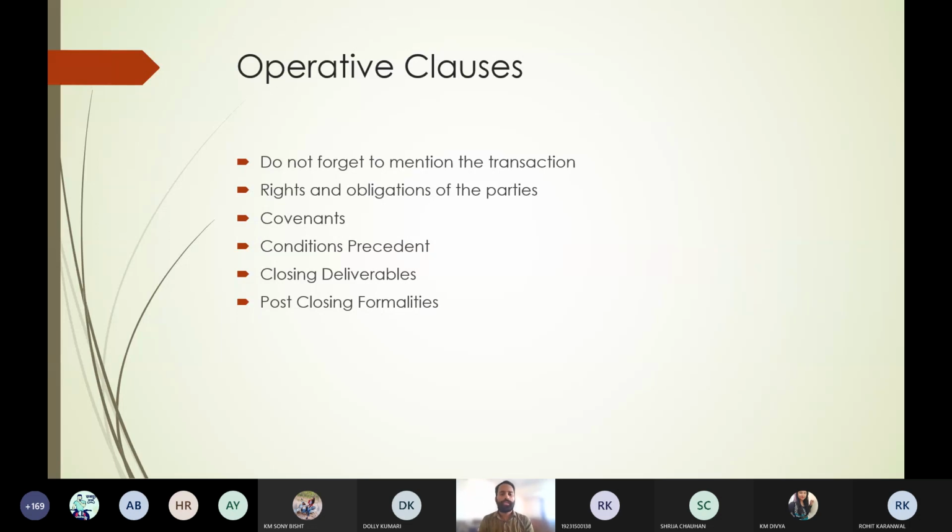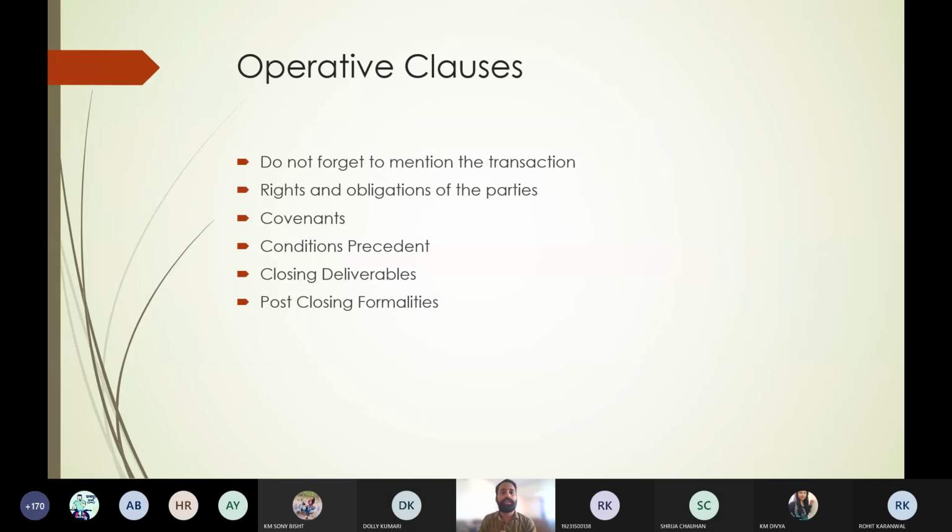Now after closing deliverables, we will mention the post closing formalities. Suppose there is an issue of payment, any kind of payment, then in what mode the payment shall be done, or if any kind of delivery, then how the delivery shall be done, or any other post closing formalities, then it shall also be mentioned in the contract.